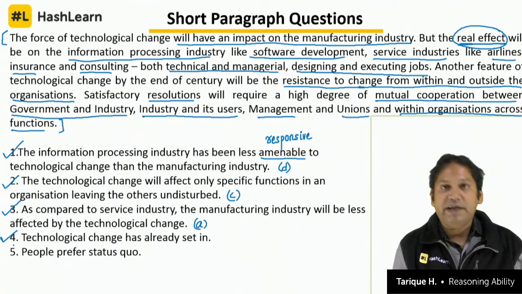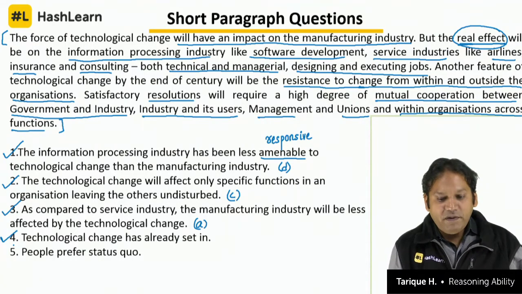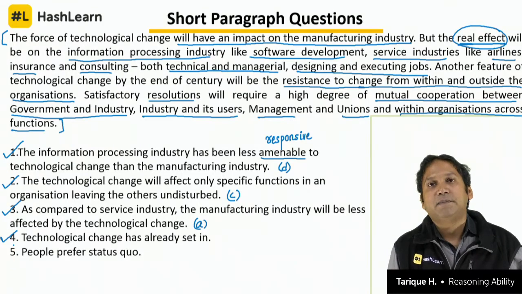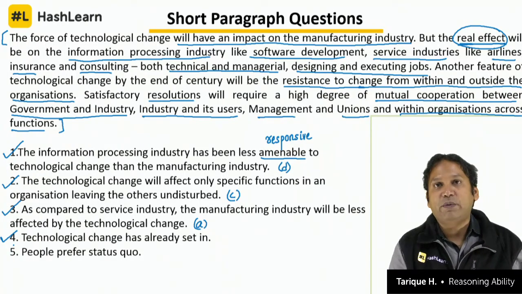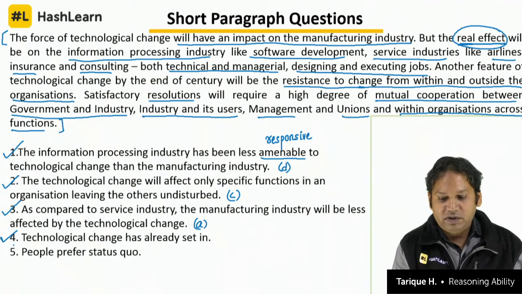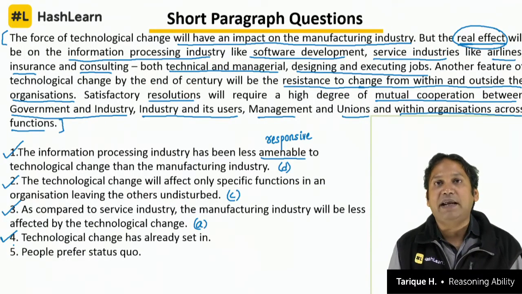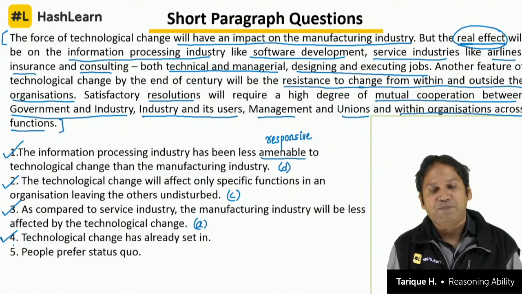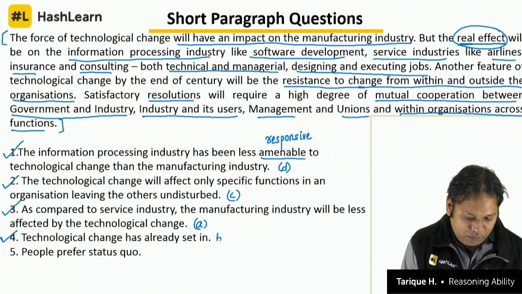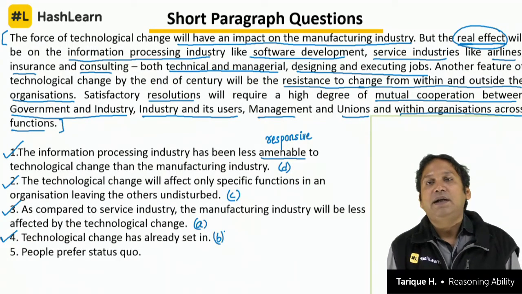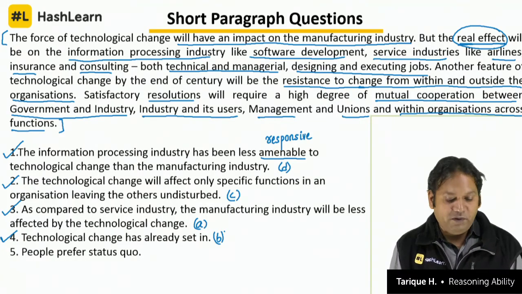Technological change has already set in. We don't have very clear information regarding this, but we can see from the way the passage is going. The author talks about the effect will be more on this, and how people will have to cooperate. So he has some prior information, or he is seeing things happening. So that means it can probably be true. It will definitely not be false. It will not be probably false. This will be probably true.